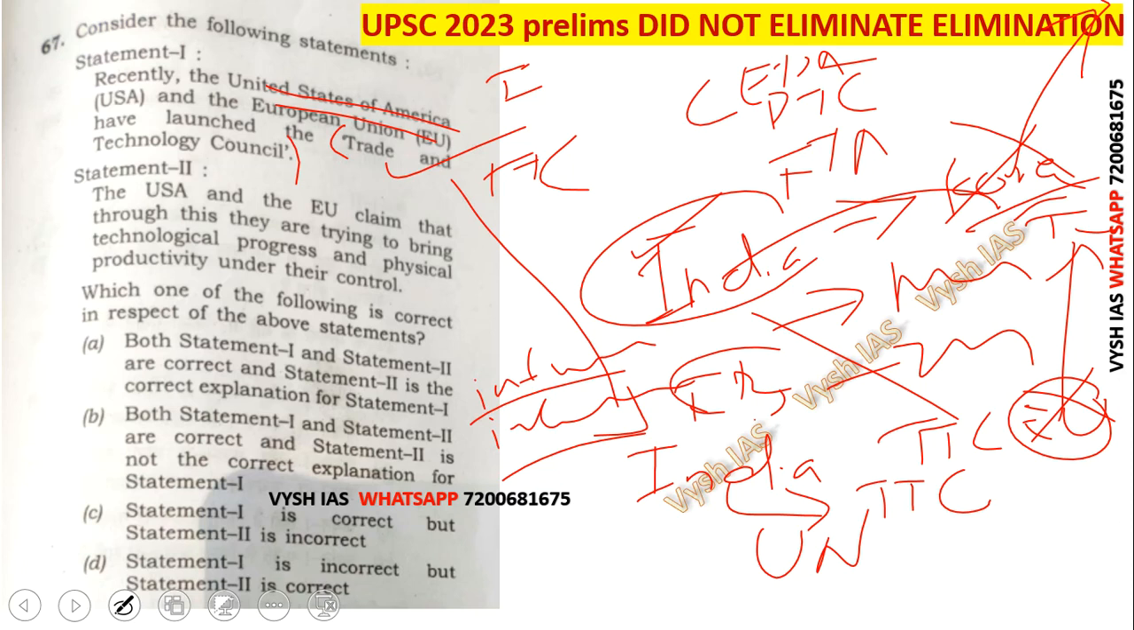So recently they have signed, correct. Now USA and the EU are claiming that they are trying to control something and bring something under physical productivity. This is a very negative, aggressive statement. Now, after the exam, I know the answers. That's why I'm telling, don't expect that it is an easy question. In the exam hall, it was tough. So this is an aggressive statement. For that reason, statement 2 is wrong.